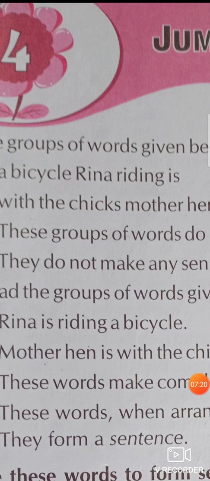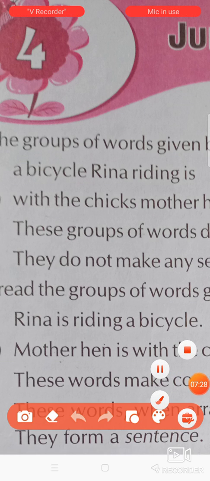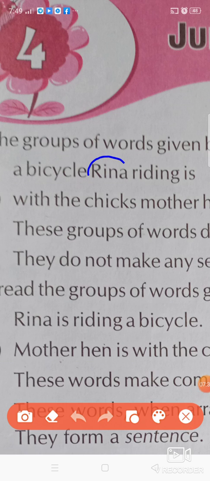So my dear children, read this first group of words. A bicycle, Reena, riding, is. So which is the noun here? First one, Reena. We have to write that first. Then is, yes, auxiliary verb is, second. Then Reena is, then what is next?